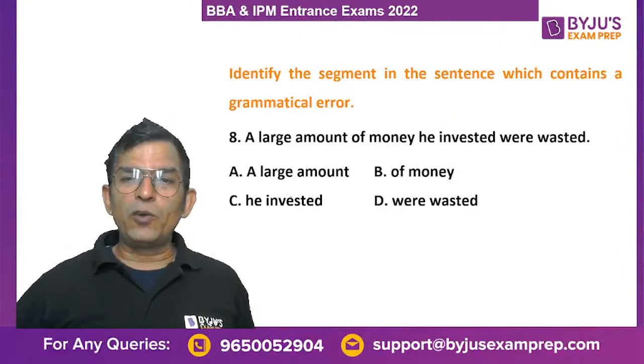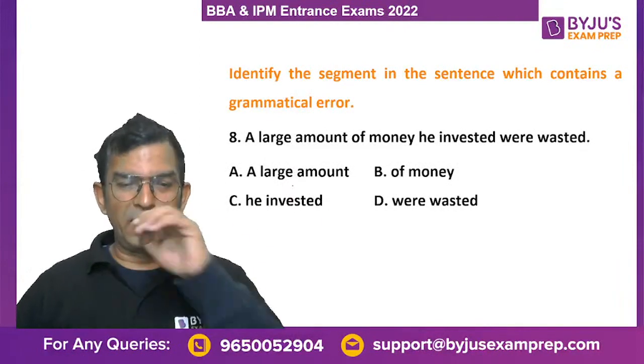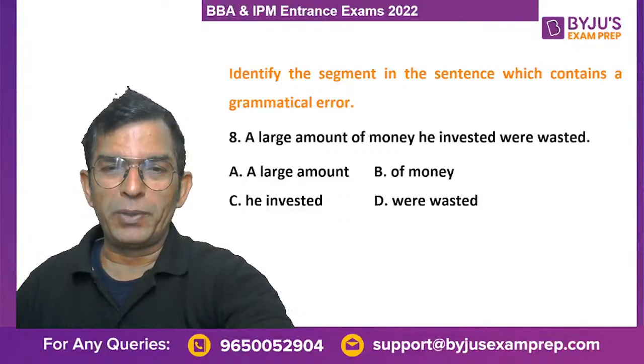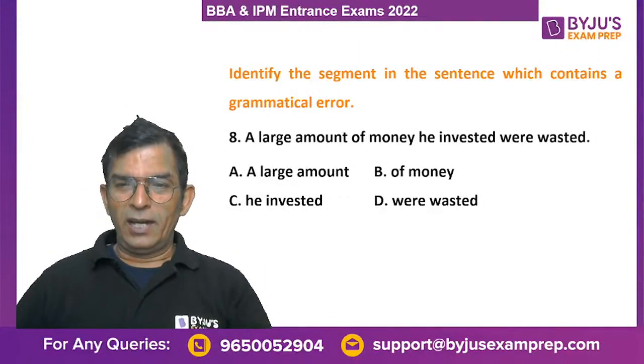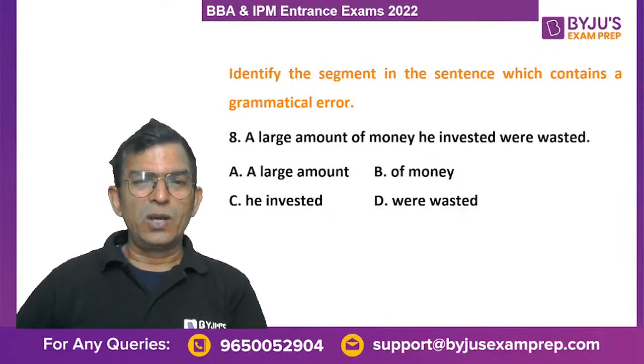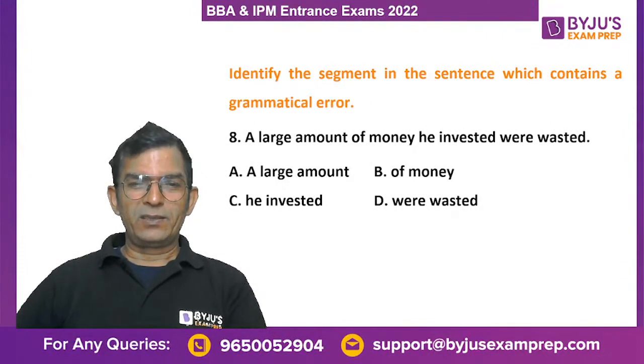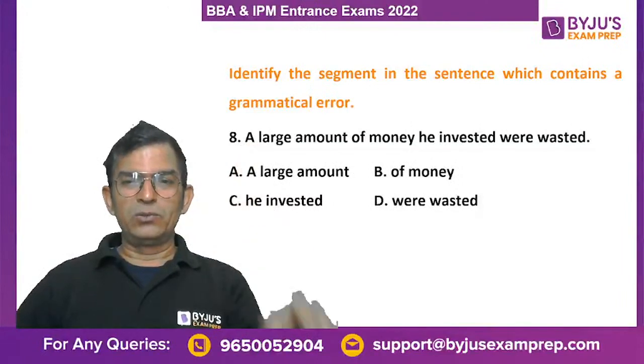A large amount of money he invested were wasted. Again, a very easy question. I'm sure Tanu will be able to get it. Priyanshu will also be able to get it, and others who have joined me. Yes. Try the next question also. A large amount of money he invested were wasted. Yes. There are two clauses, right, beta Tanu and Priyanshu?